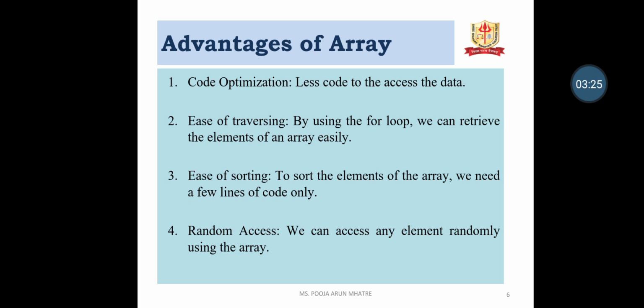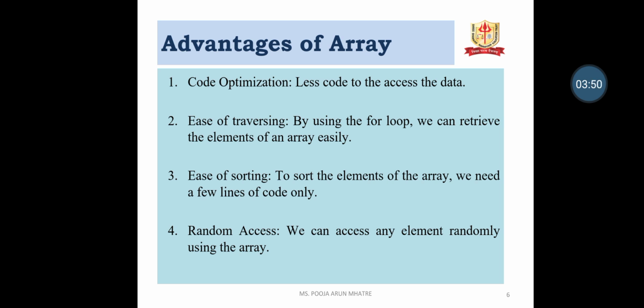Advantages of array. Code optimization: less code to access the data. That means we don't have to write each and every character of the word. So code optimization means we can write less code and access all the data.